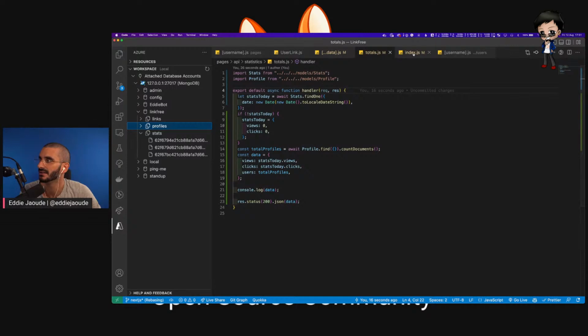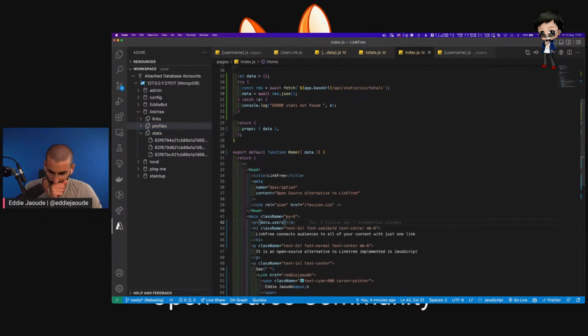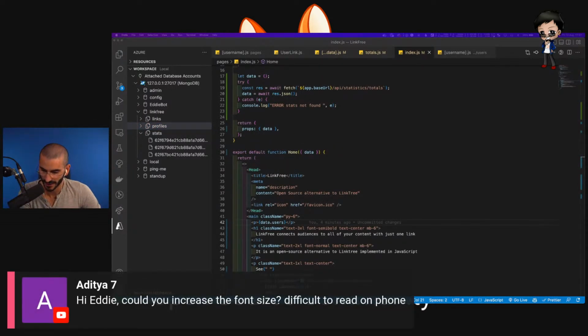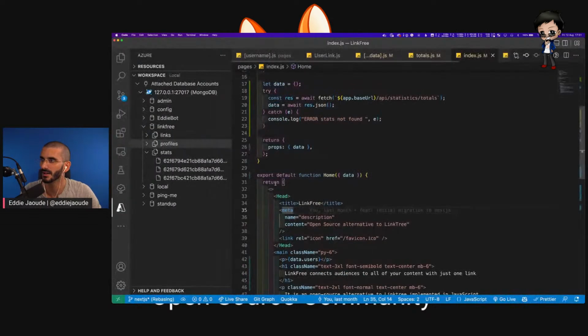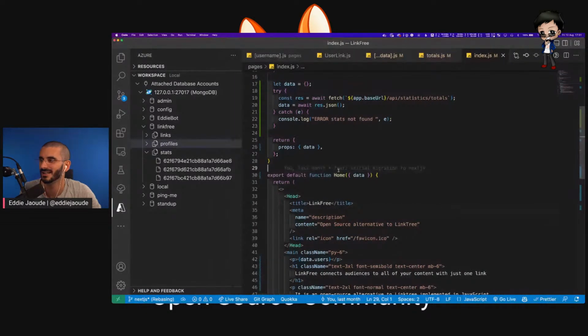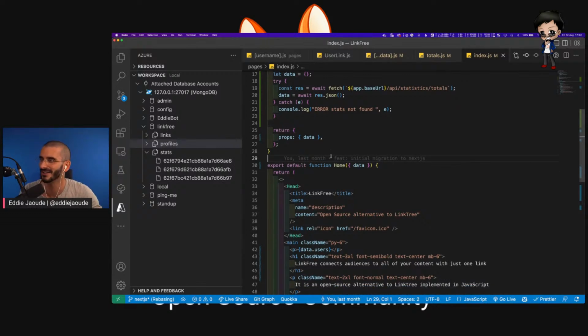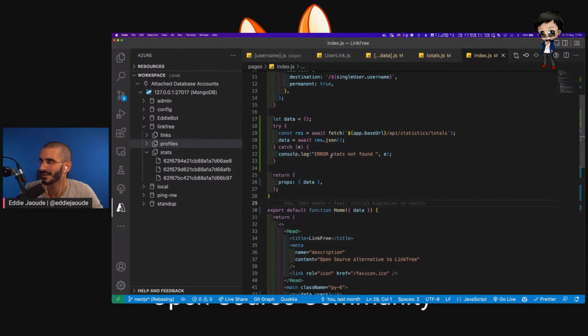Let's see. Can I increase the font size to read on the phone? That's pretty big. I can go one more, but it's going to be hard for me to work, but I'll try. Can you not go to a computer or tablet maybe? I don't know if people watch live streams of coding on their phone, so it's really dedicated. So thank you very much. I really appreciate it. Hopefully that's a bit bigger now. I just like to see more real estate. I find it really hard to navigate around, but we'll find a compromise.